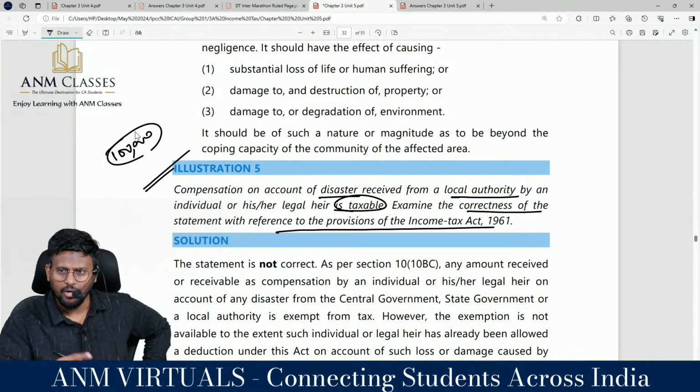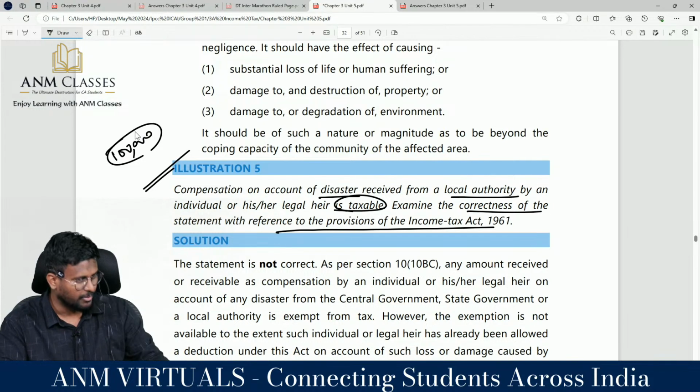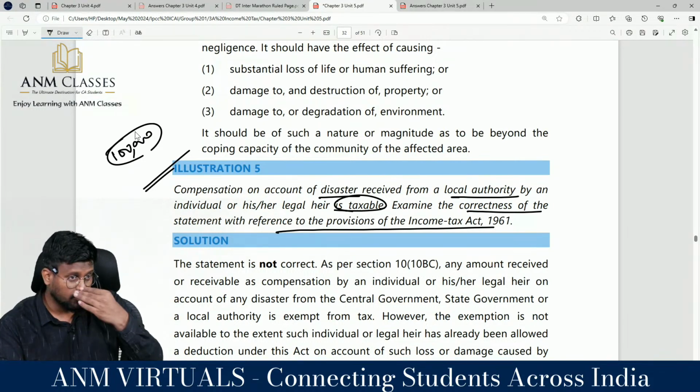Hello, sir. Immediately you would say: the aggregate of cash received during a previous year exceeds rupees 50,000, then the entire amount is taxable. 1 lakh rupees given by the state government.